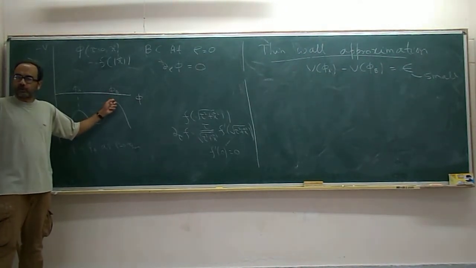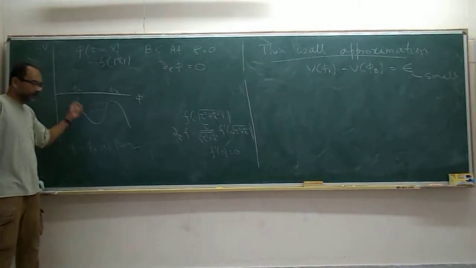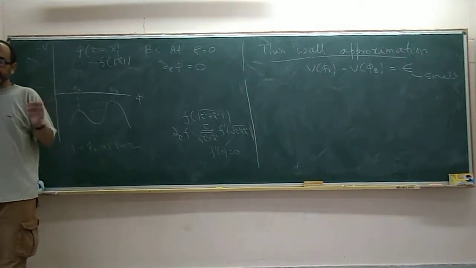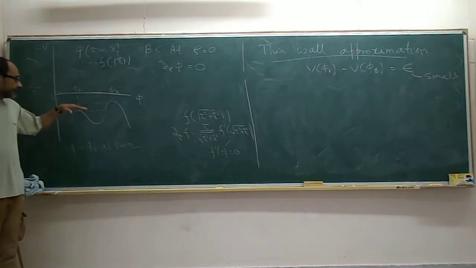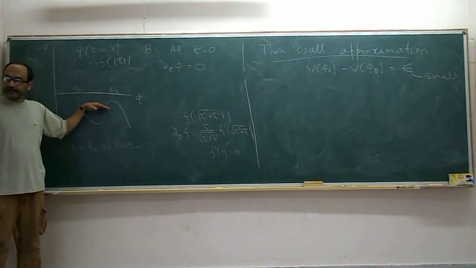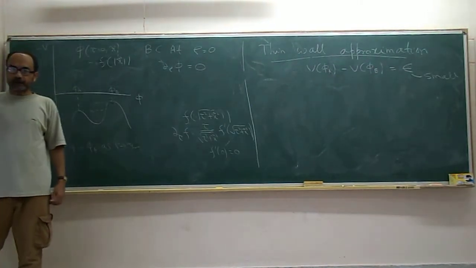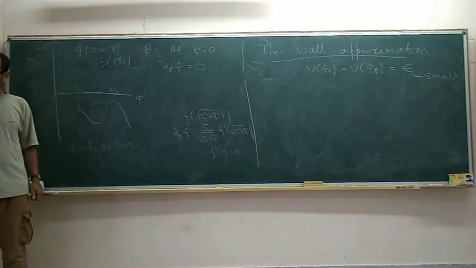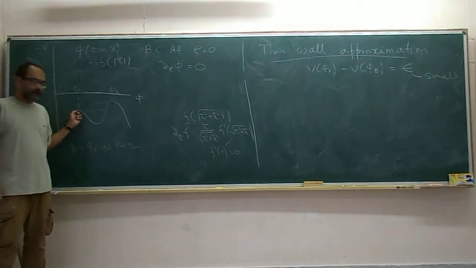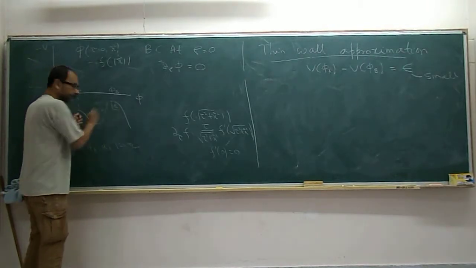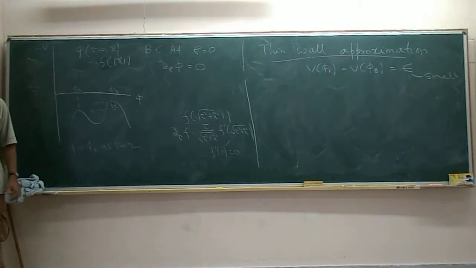Now you see that we really didn't have to start close to phi b. In fact, if you start too close to phi b, it will just overshoot. But now you are more constrained, because phi b is only a little bit above phi a. So you cannot afford to lose too much energy by friction, because you only have epsilon amount of energy available to you. Maximum epsilon amount of energy that you can lose by friction, because you have to start somewhere between phi b and phi a. This height is epsilon. So you have to make sure that we avoid losing energy as much as possible as we roll down from b to a.